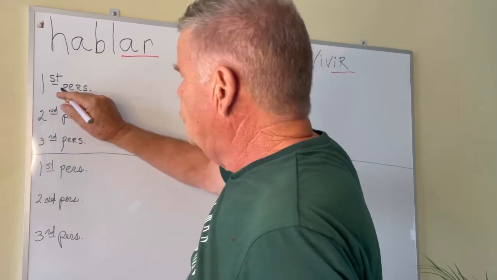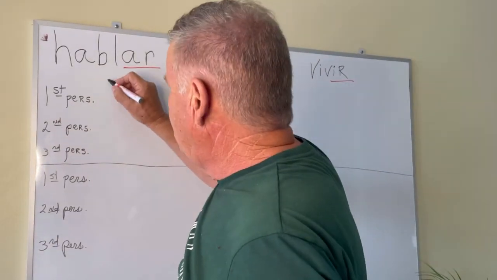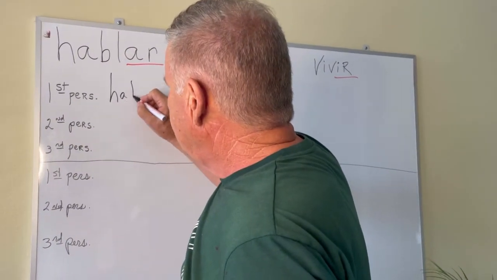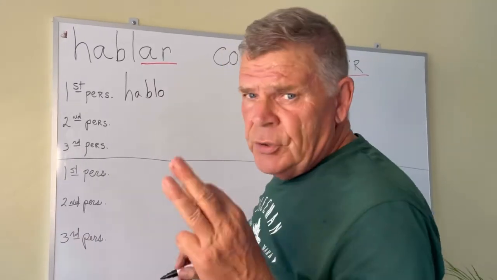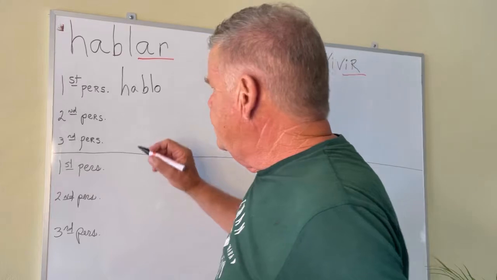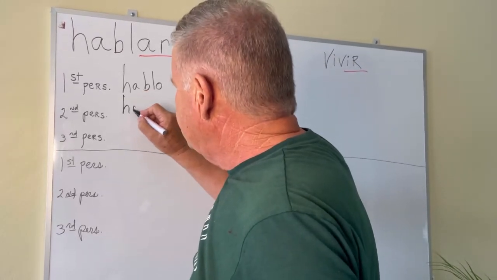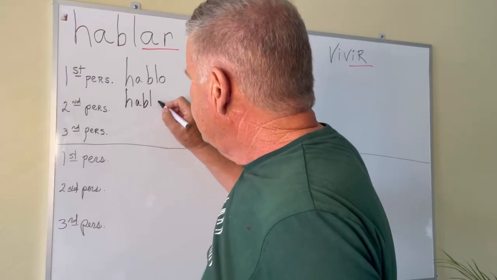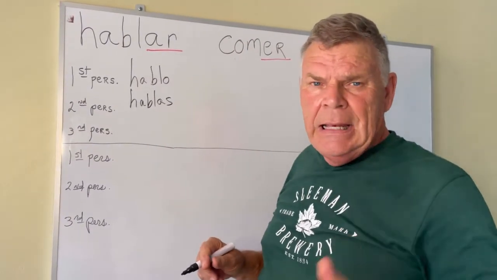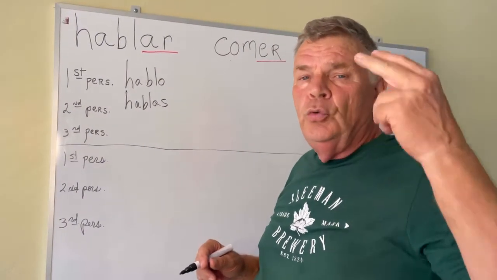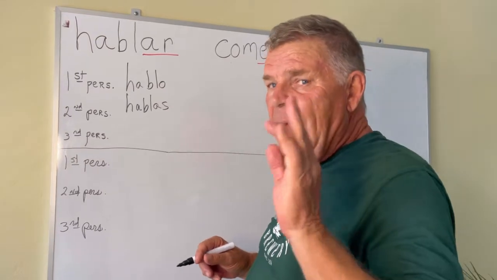Hablo, yo, first person. Second person, tú or vos, hablas. Third person, él, ella, usted, habla.